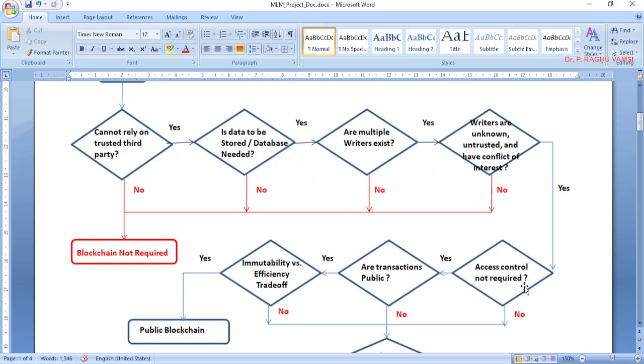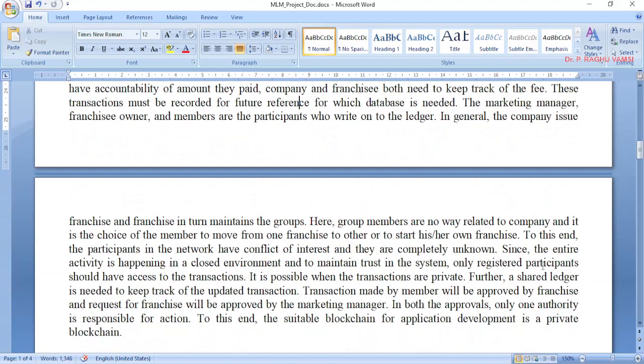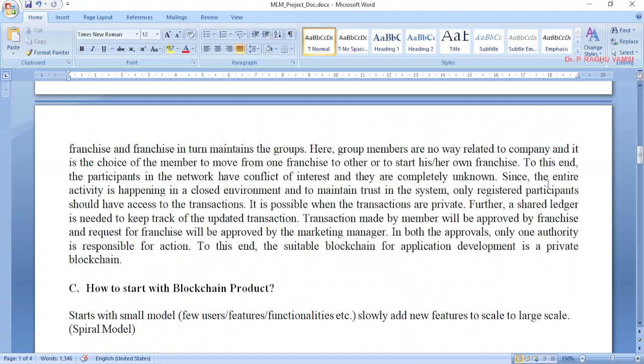Access control required or not? So obviously access control is required. The reason is, to this end the participants in the network have conflict of interest and they are unknown. Since the entire activity is happening in a closed environment, and to maintain trust in the system, only registered participants should have access to the transactions.